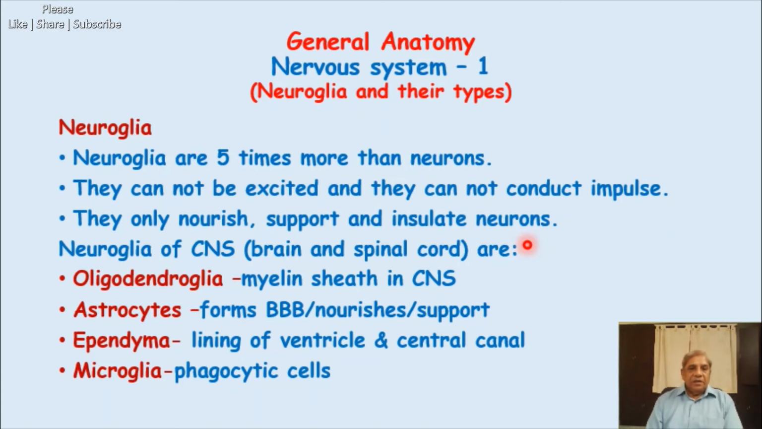Now, the neuroglia of the central nervous system, that is brain and spinal cord, are as under. These are the four different types of neuroglial cells present in the central nervous system, meaning brain and spinal cord. The neuroglial cells of the peripheral nervous system, that means the cranial nerves and the spinal nerves, which take origin from the brain and spinal cord respectively, are different, they are not these four. So they are present only in the brain and spinal cord.